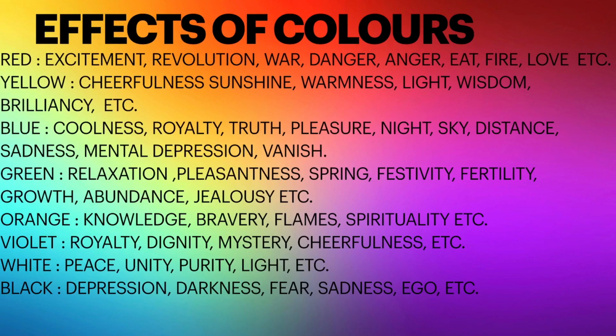Red is for excitement, revolution, war, danger, etc. Yellow is for cheerfulness, sunshine, warmness, brilliance, etc. Blue is for coolness, royalty, truth, sadness. Green is for relaxation, spring, festivity. And orange is for knowledge, bravery. Violet shows royalty, dignity. White signifies peace, unity. Black is for depression and darkness, etc.